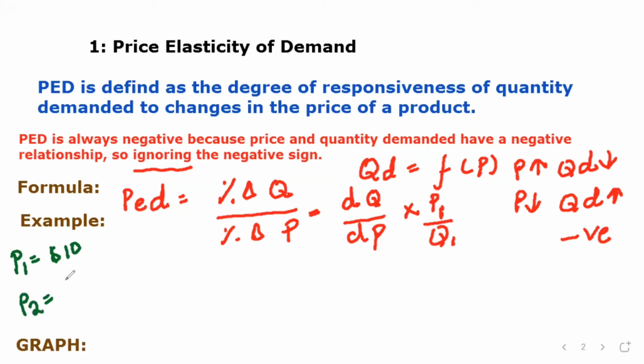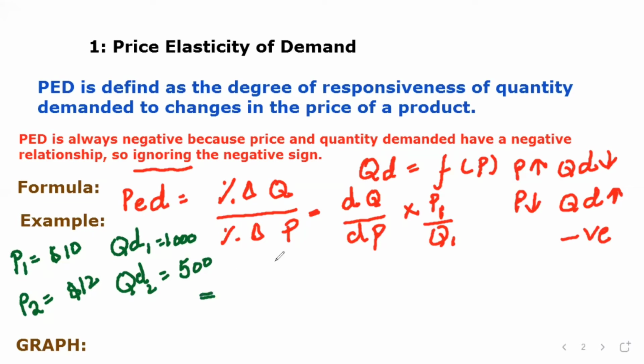Then we take another price, P2, which is $12. The quantity demanded at price 1 was 1000 units, and at the second price it was 500 units. So when the price increased by just $2, from 10 to 12, the quantity demanded fell by 500 units. This is a big difference, as we can see.